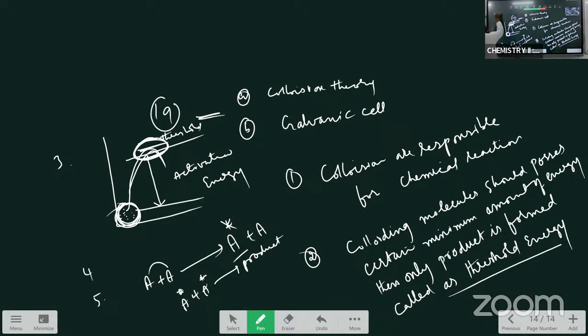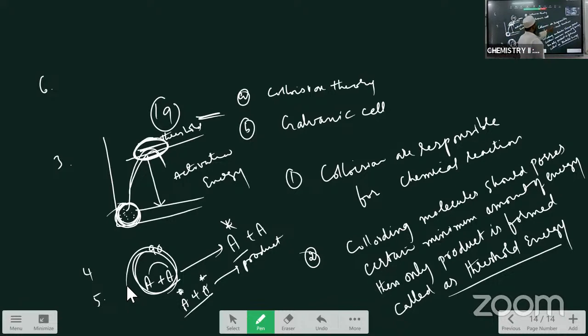Now the next postulate, the sixth one. What is that postulate? I have said how activated molecules are formed and how the product is formed. The next postulate is that such collisions are many: out of 100 collisions, about 90% are general collisions, and only 5 to 10% are activated collisions. So what is the sixth postulate? General collisions are very many in number, and activated collisions are very few in number when compared with the general collisions.